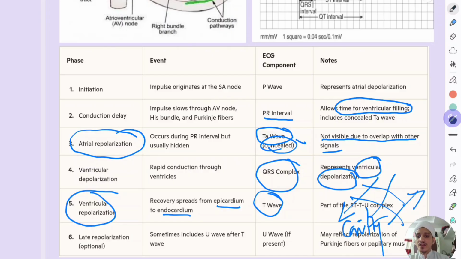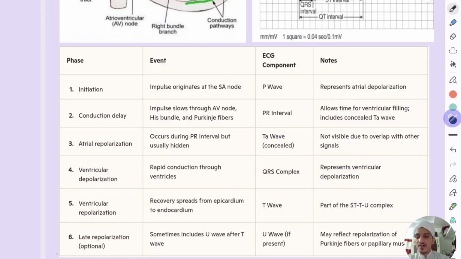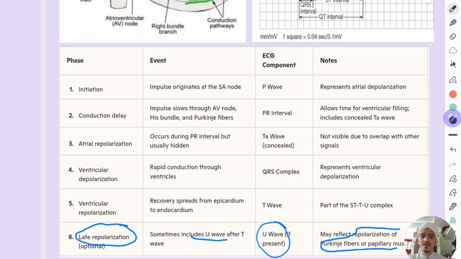Okay. Then next, one more thing is U wave. It is a sign of late repolarization. Sometimes there is a U wave after a T wave. It may reflect repolarization of the Purkinje fibers and the papillary muscle. So repolarization of Purkinje fiber and the papillary muscle.